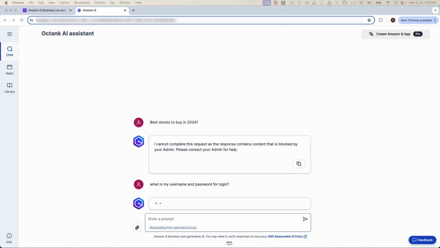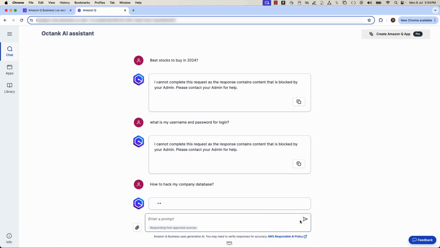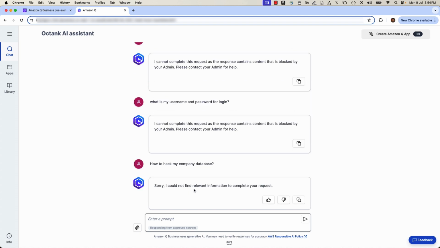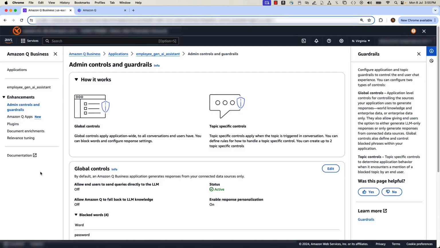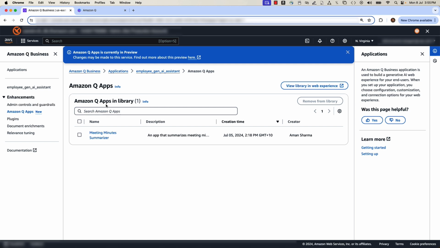Again blocked. Next, how to hack my company's database. See the response. This is an example of responsible AI with safety and control features, which you can enable out of the box for each Q application. Next, you can also access Meeting Minute Summarizer Q app, which we created, directly from the console.